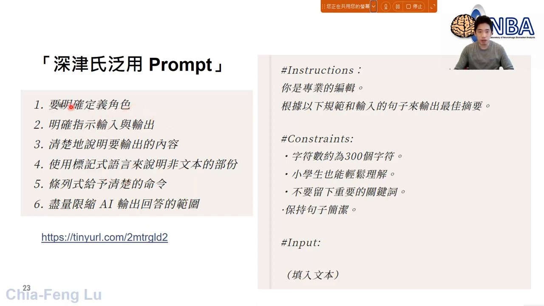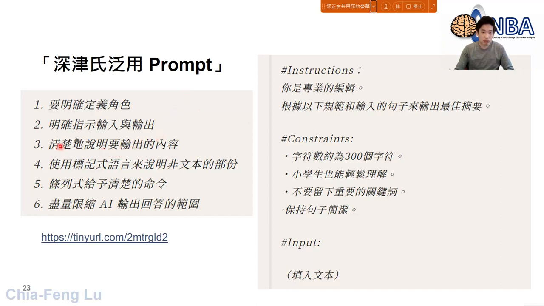For example, you need to provide a specific role. For example, you are a professional editor. So this is the so-called specific role. And then you need to specify what the input and output are. For example, the input will be a paragraph of writing, and you may ask ChatGPT to output the revised paragraph.